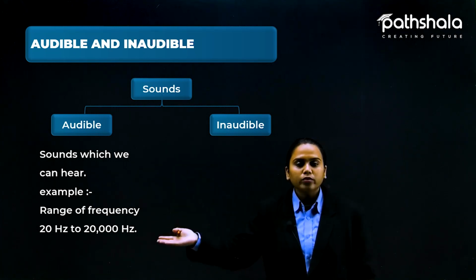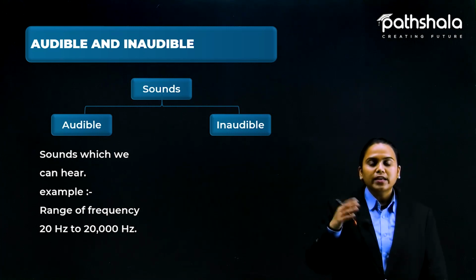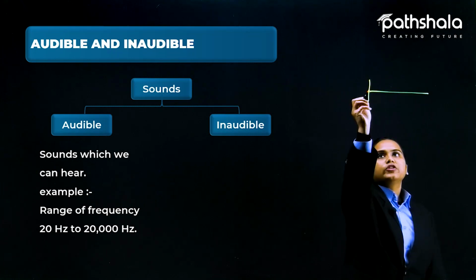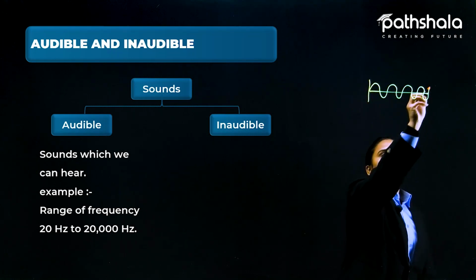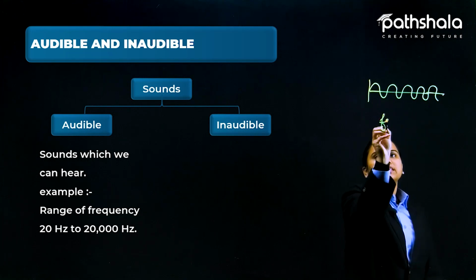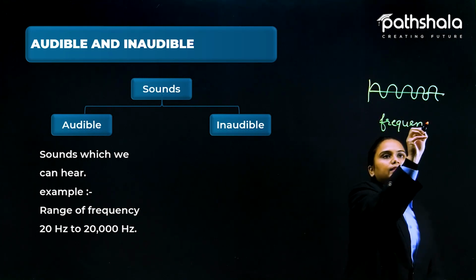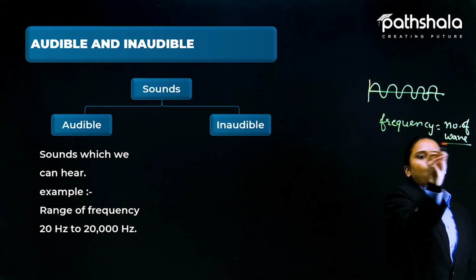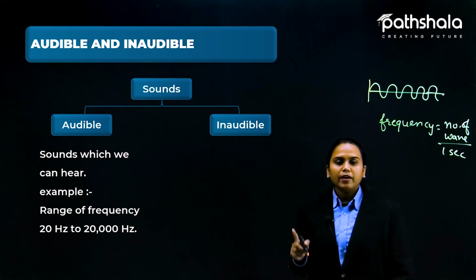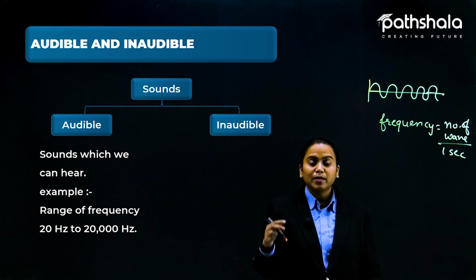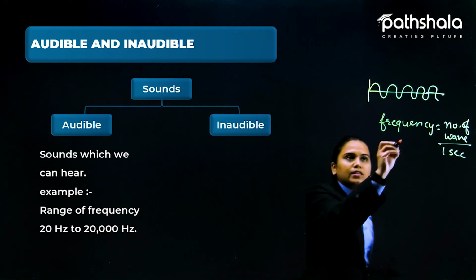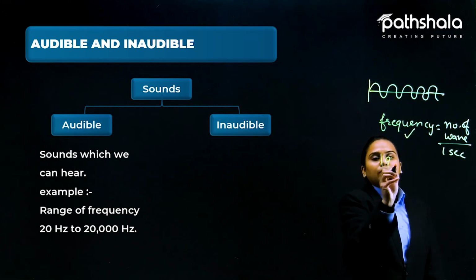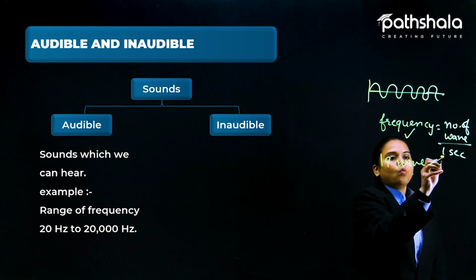Now, according to this range, what is frequency? I have already explained to you. If you are making vibrations like this, frequency is the number of waves in one second. In just a second, if we want to find how many waves have passed through a particular point, that is frequency. Now let's suppose 19 waves are passing through a point in one second.